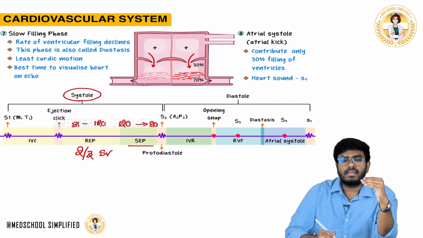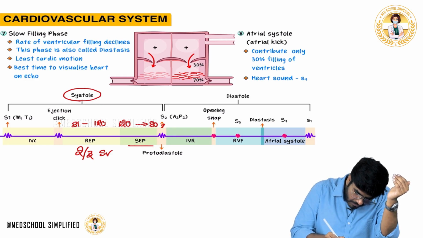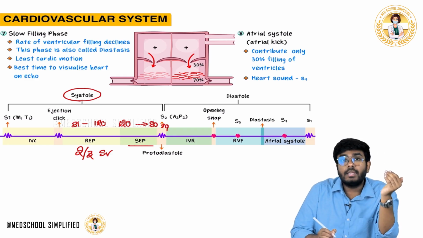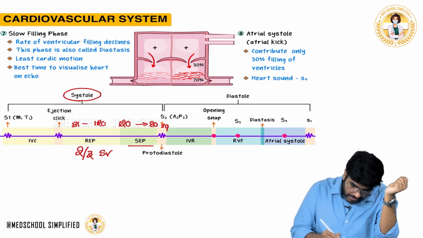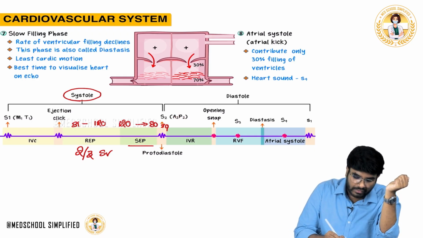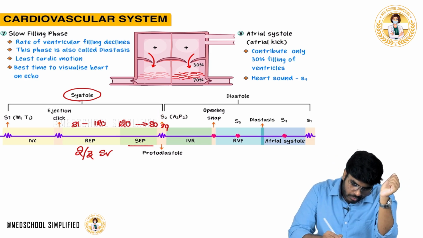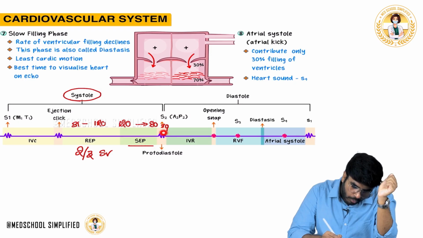What is protodiastole, sir? When the pressure falls from 80 to 79. Immediately who is going to close? Sir, immediately aortic valve and pulmonic valve close. Aortic valve closes, so that will cause a heart sound. Second heart sound, sir. S2. Okay. So S2 is happening during protodiastole.